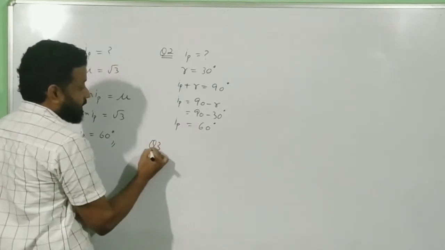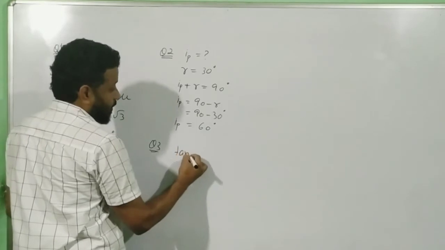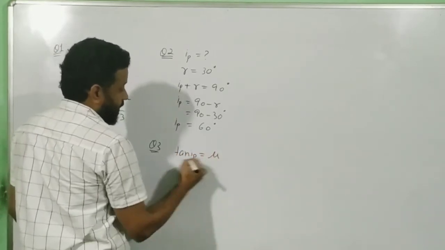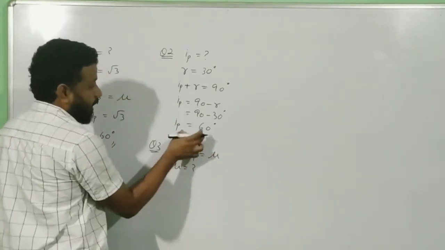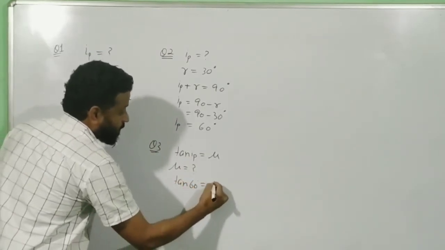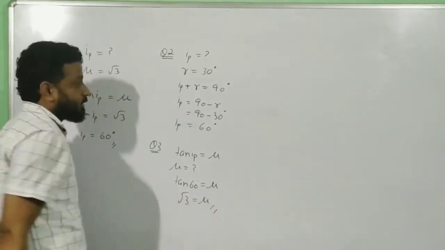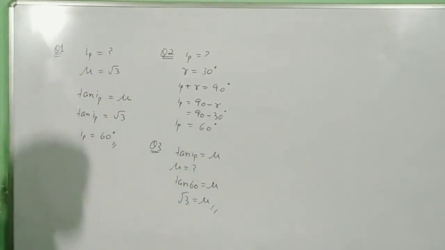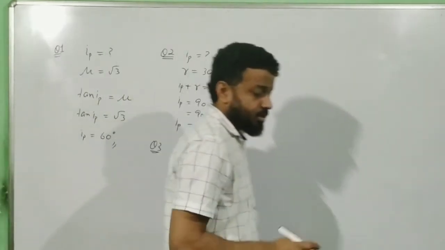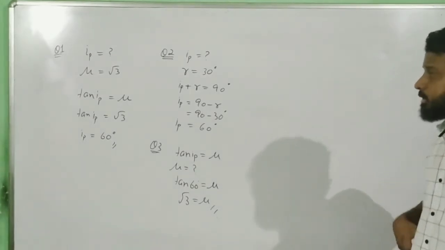Then question number 3 says in the above question, how will you find the refractive index? So you have to find the refractive index. Now I have found the value of IP. So tan IP means tan 60 degree is equal to mu, and hence √3 is equal to mu. And this is also done. Okay, so these Brewster angle questions are very simple. If you get it, it is a time for celebration. You will get full marks in this.